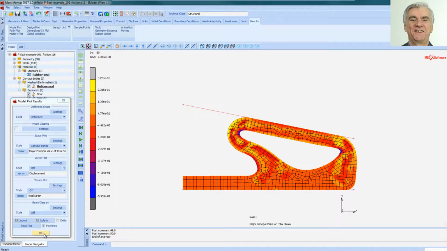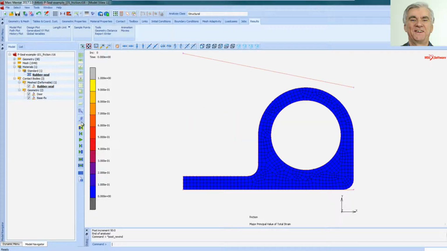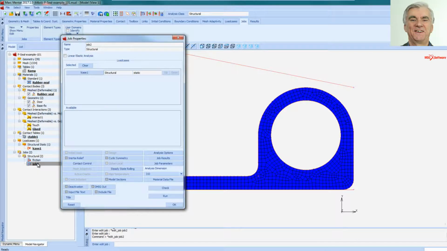So while I've got the model here, I'm just going to do another run. Let's reset that to 0. Come out of the results with this red cross icon at the top. I'm going to copy that job, and I'm going to double click on the new job and call it no friction.